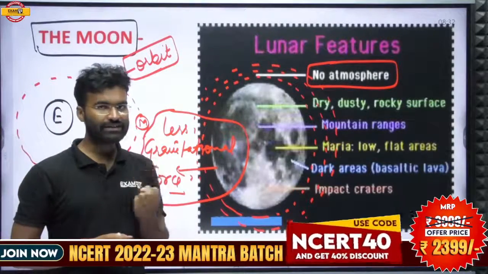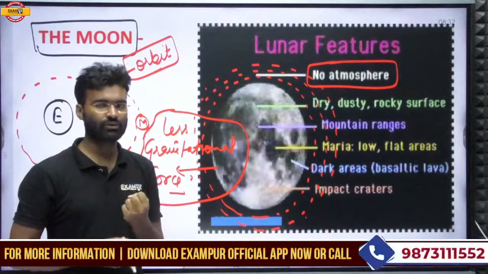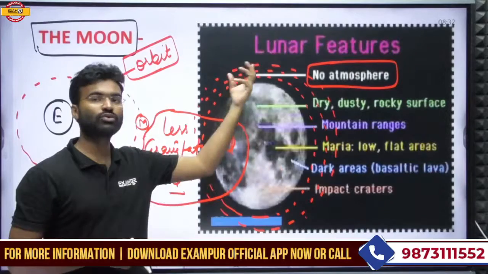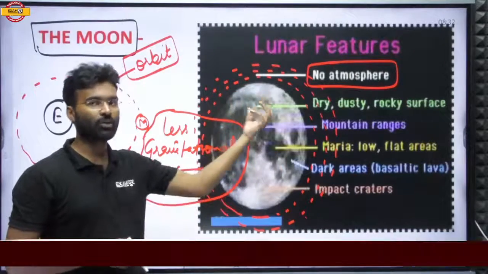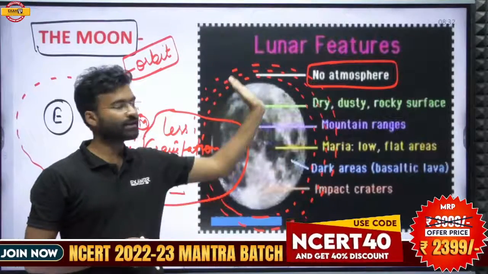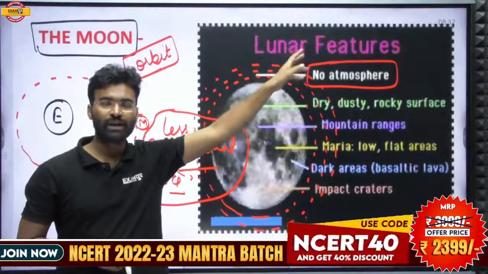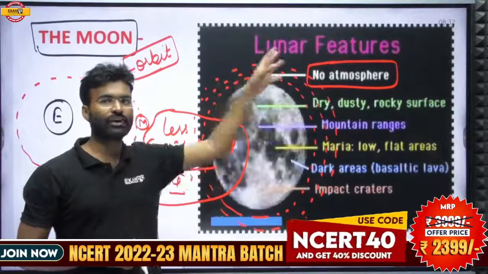But due to the less gravitational force, these gases could not be bounded by this object, and that is why the gases were released into space and there is an absence of atmosphere.